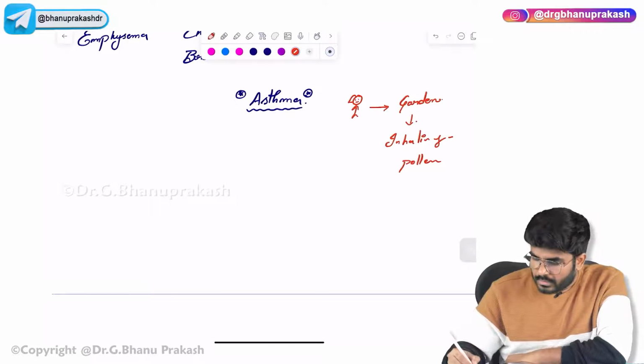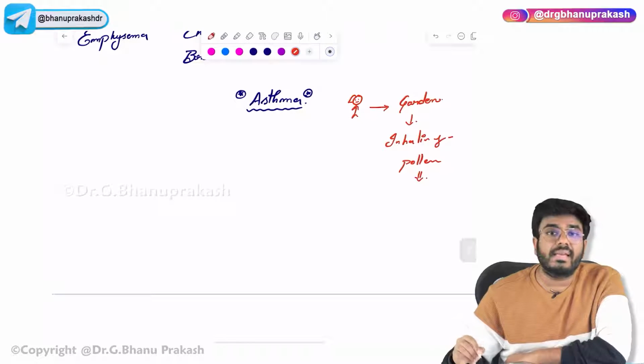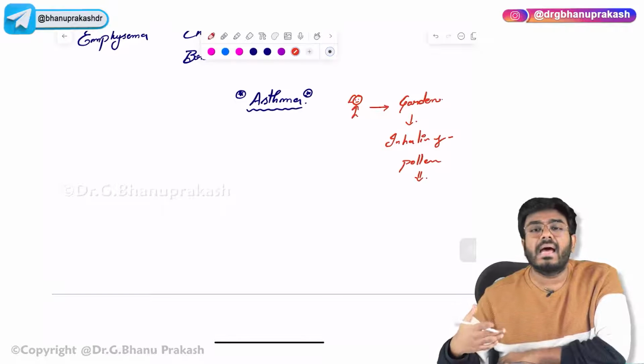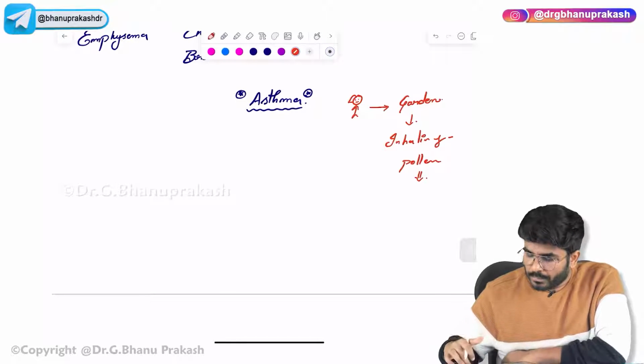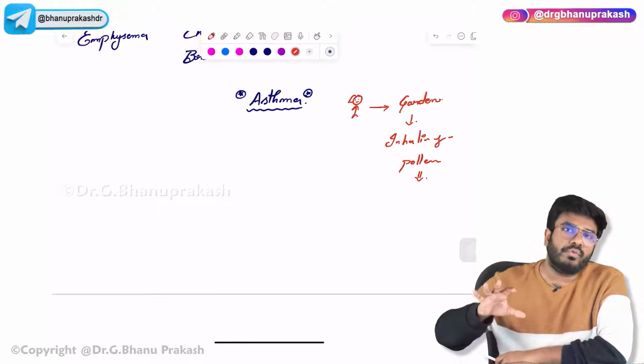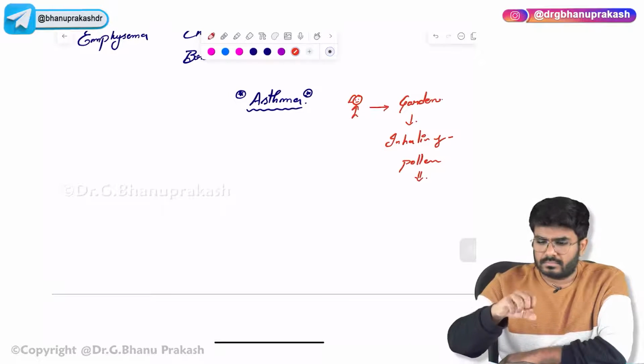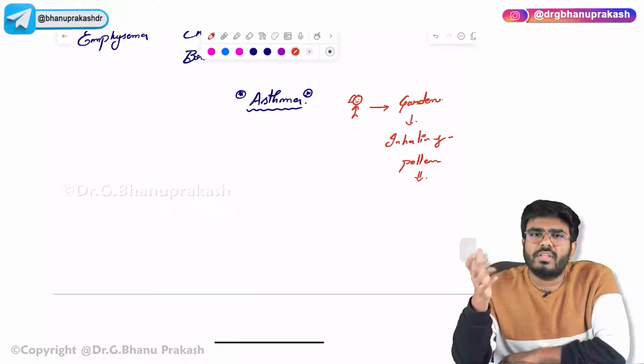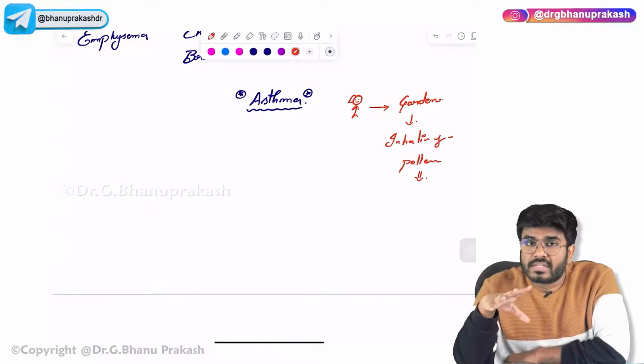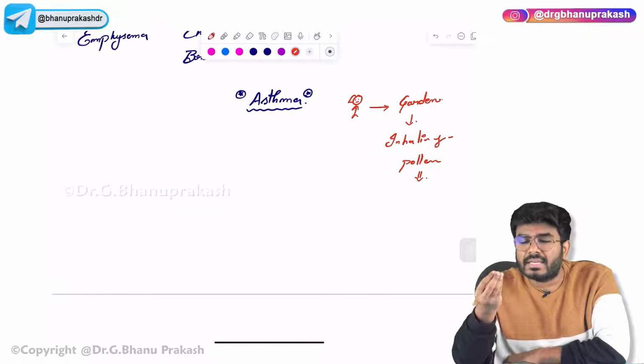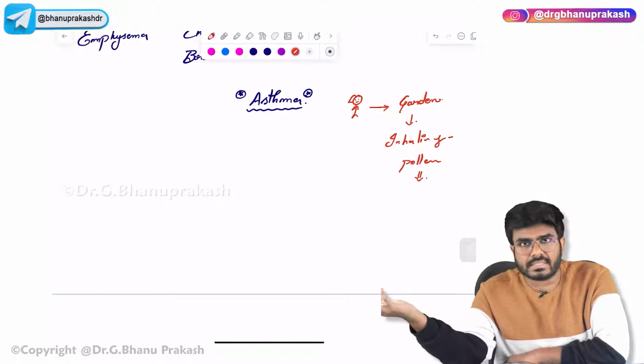Now this pollen is considered an antigen. The alveolar macrophages will go and take this pollen and destroy it, but these macrophages will present these pollen particles to the lymphocytes.